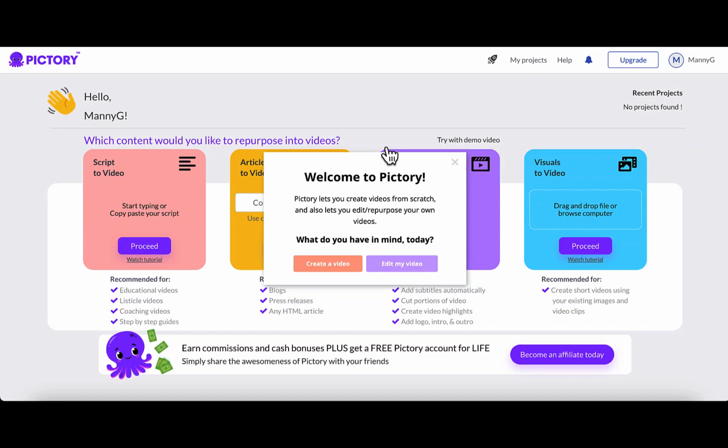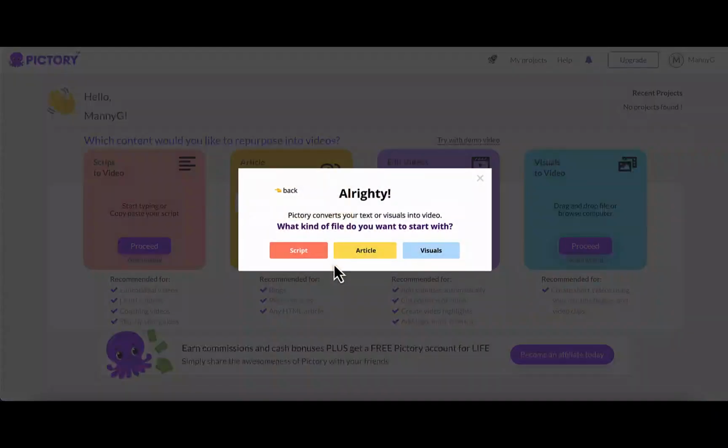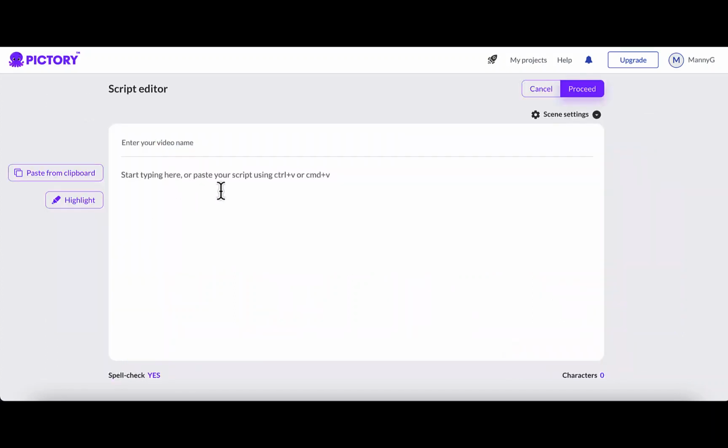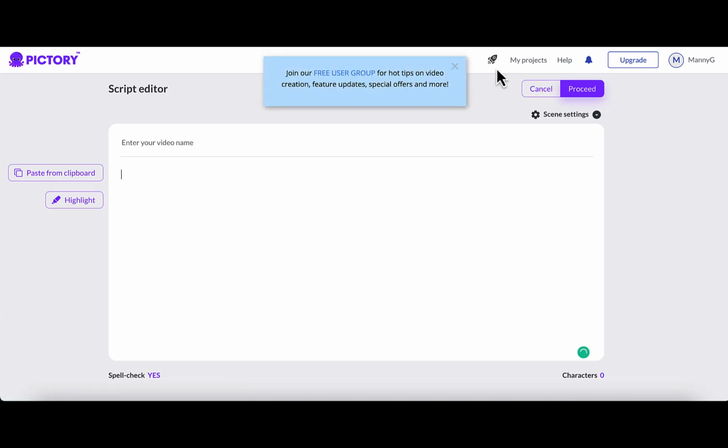Okay. After you go through the registration process, you will come to this page. Once you're here, click on Create Video, and now you have the option to create it. You can change article into video. So you can either copy and paste the URL, or you can actually copy and paste the script. In this case, I'm going to select this one because I have the script. So click on Proceed. Now, I need to paste the script here.